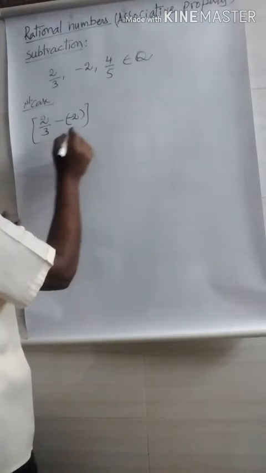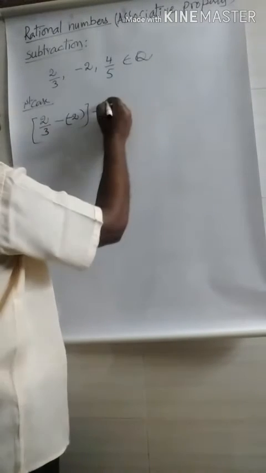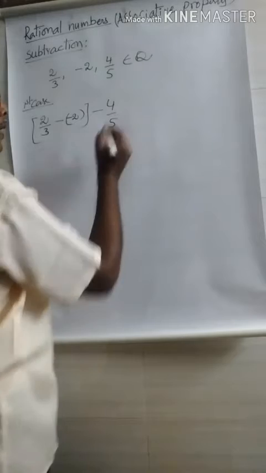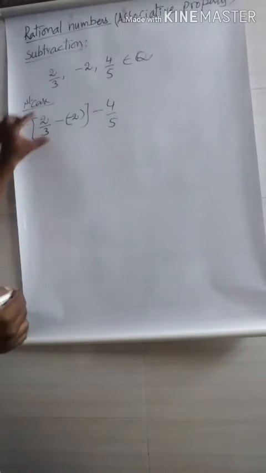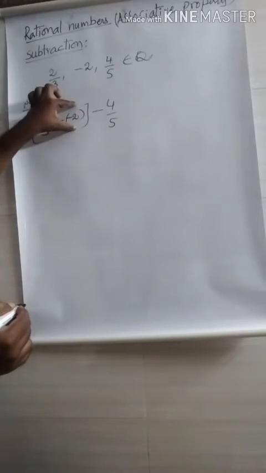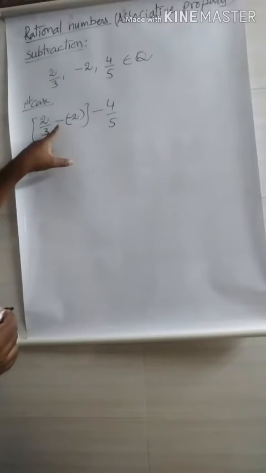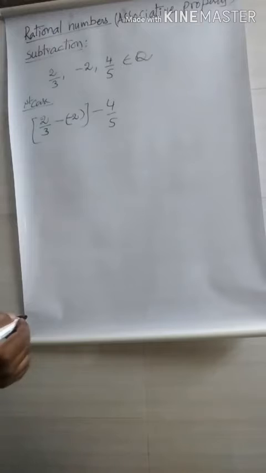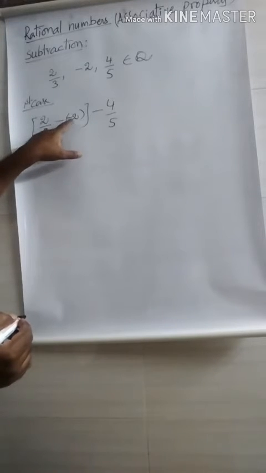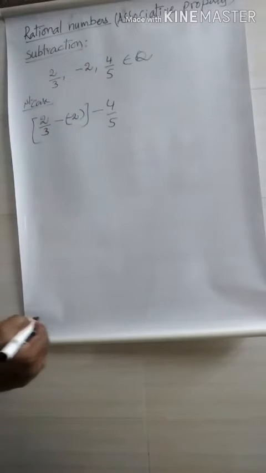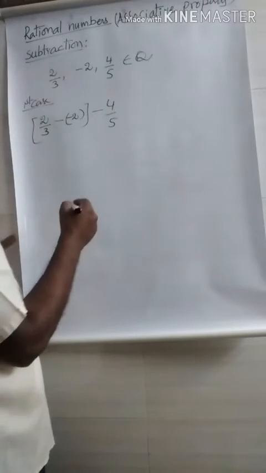After that, minus 4 by 5. In the previous one, what did we write here? 2 by 3 plus minus 2 plus 4 by 5. But in the place of the addition symbol, we write the minus symbol. Here you may observe there are two minuses, but this minus belongs to the negative rational number.